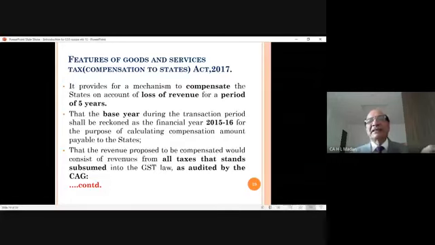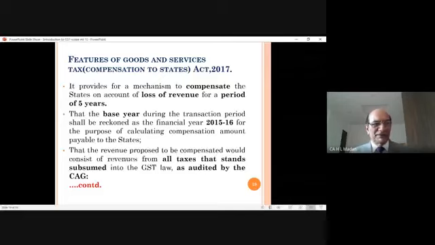That is why this Act has been made, the Goods and Services Tax (Compensation to States) Act, 2017. So what does it say? It provides for a mechanism to compensate the states on account of loss of revenue for a period of 5 years. Now, from which year will the calculation be made? It says the base year will be 2015-16.